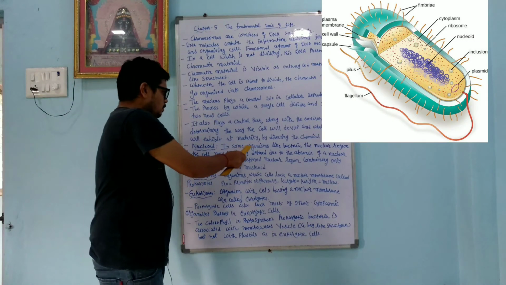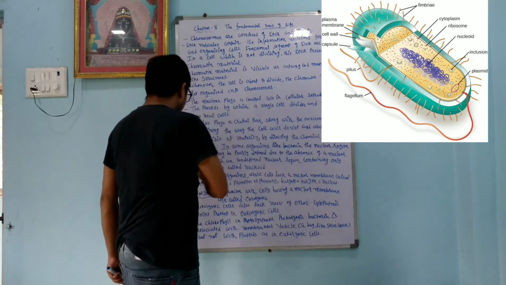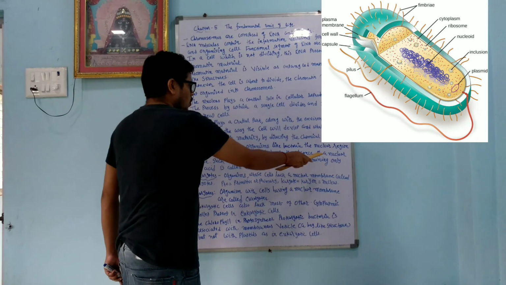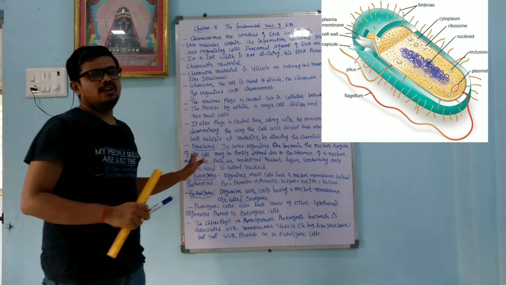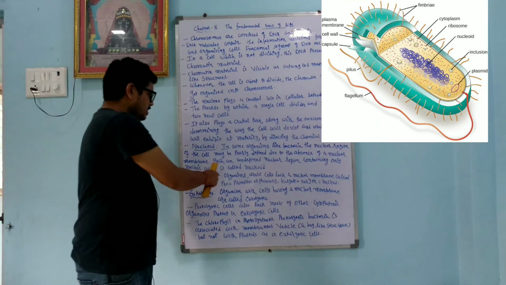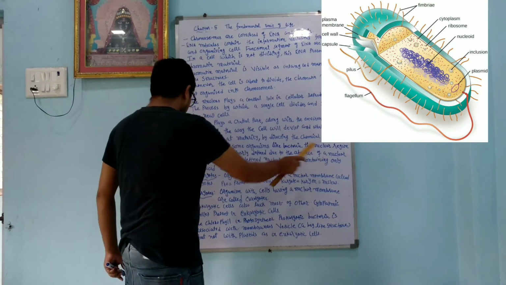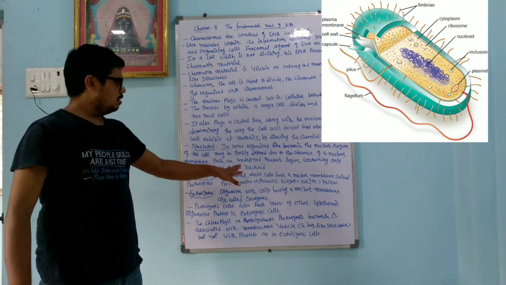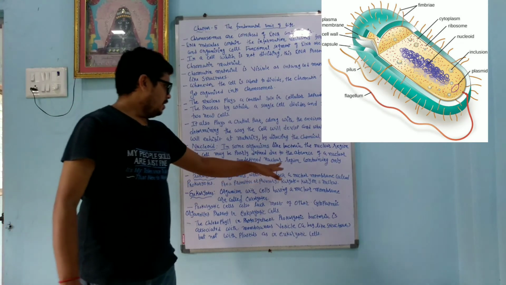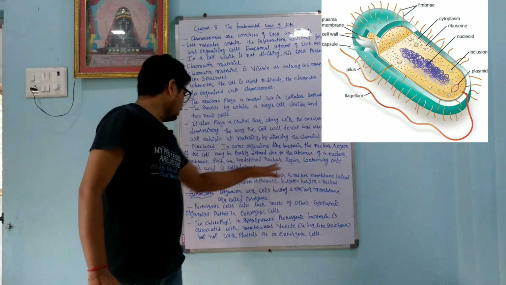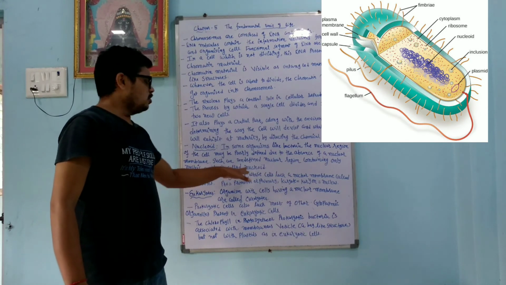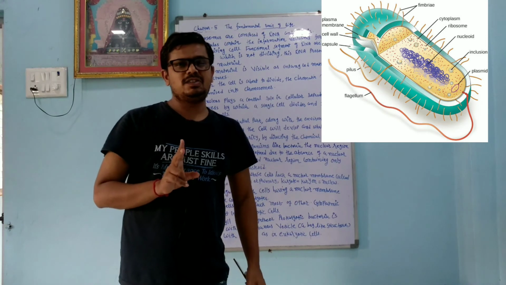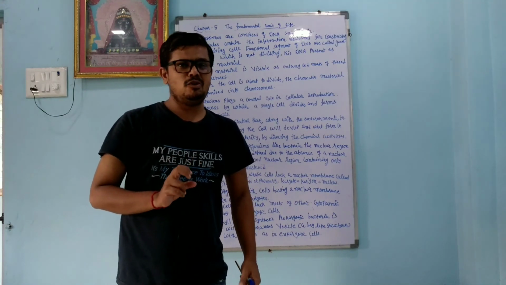Nucleoid. In some organisms like bacteria, the nuclear region of the cell may not be properly defined due to the absence of a nuclear membrane. Such an undefined nuclear region containing only nucleic acid is called the nucleoid. Nucleic acid can be of two types: DNA, deoxyribonucleic acid, and RNA, ribonucleic acid.